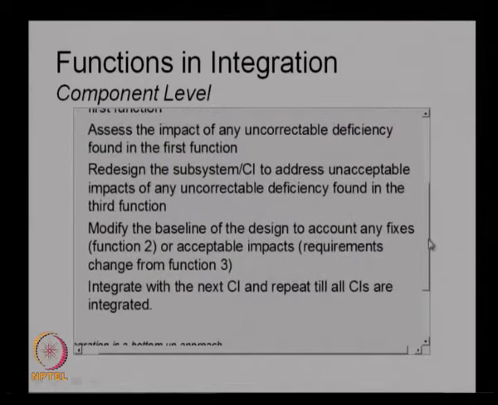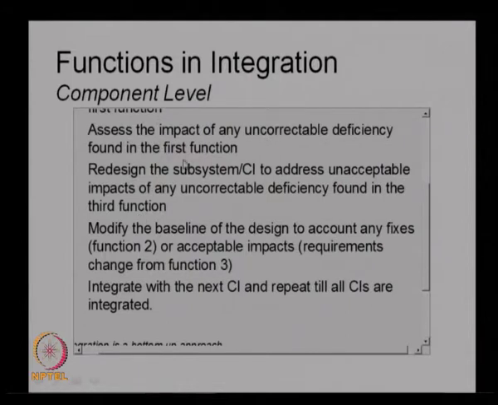And modify the baseline of the design to account for any fixes or acceptable impacts needed. That is, you already have a baseline of the design with the design requirements and specifications. So, if any fixes are needed because of the uncorrectable deficiency or its impact, we will change the baseline of the design to take into account these fixes and the acceptable impacts, and then integrate with the next CI and repeat till all CIs are integrated. We continue with the same process till all the CIs are integrated.